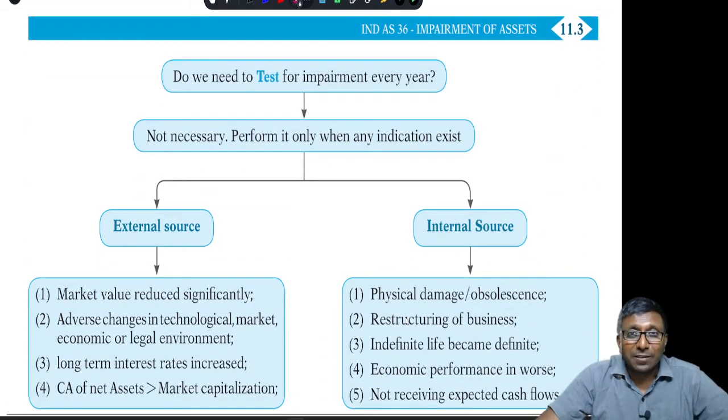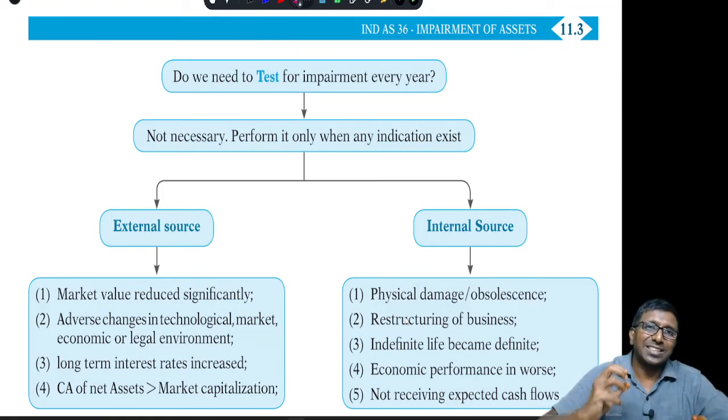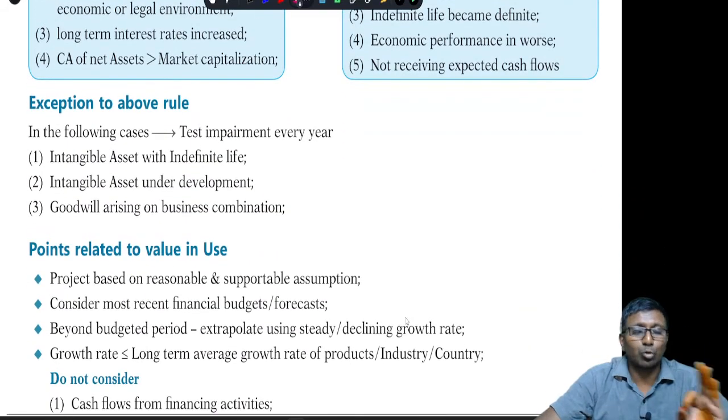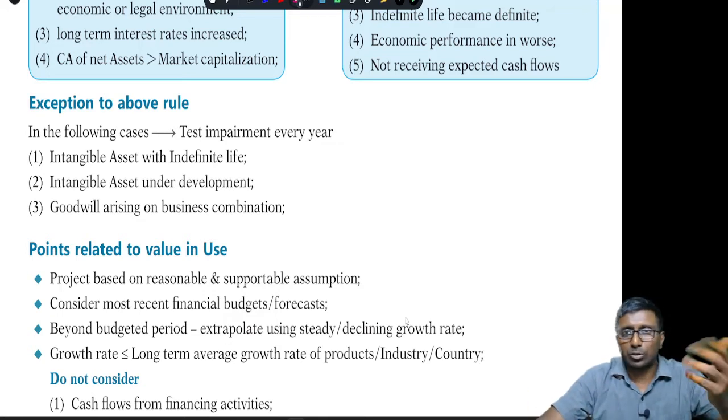Do you need to test impairment every year? Right, not necessarily. Only when there is an indicator, that may be an external indicator or internal indicator, only when there is an indicator, that time you are supposed to do this impairment procedure. If there is no indicator, nothing is supposed to be done. That you can run through.